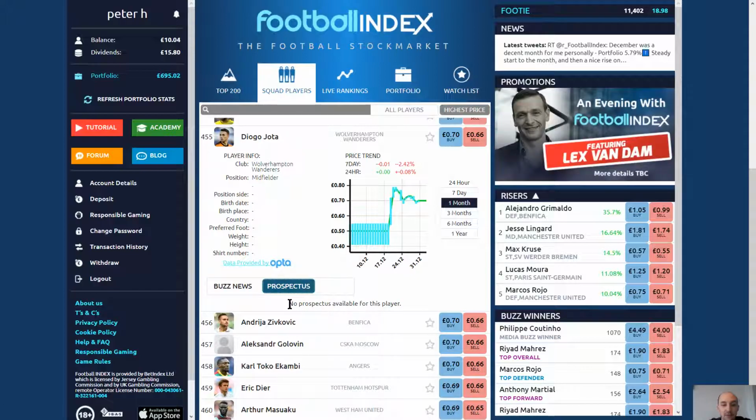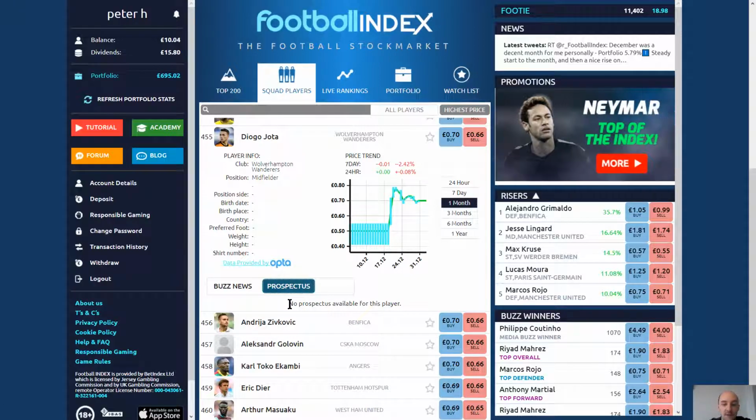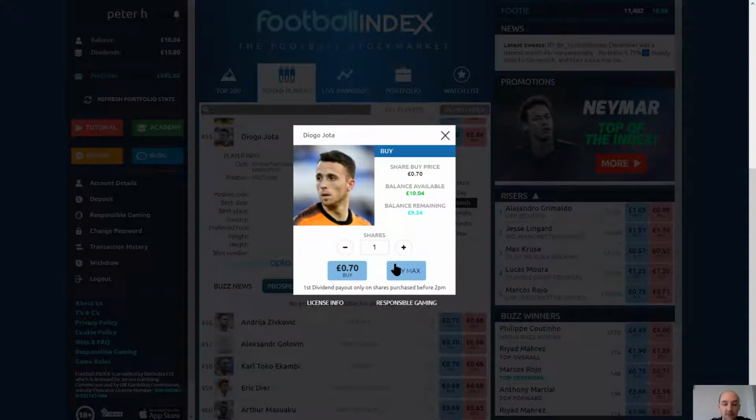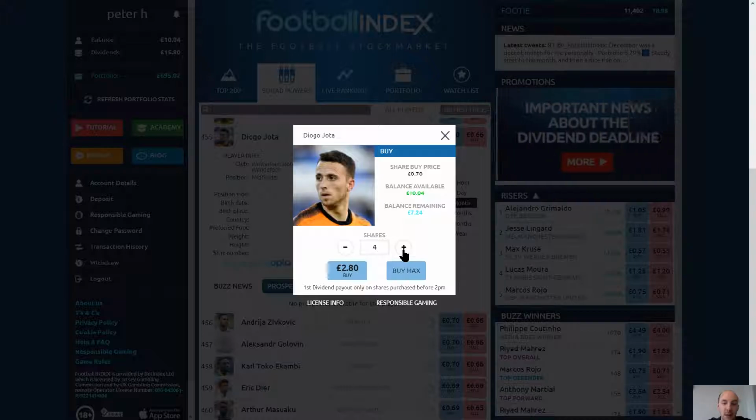You'll also see there is not a prospectus, as these tend to be for their higher value and more popular players. If I wanted to buy Diogo Jota, I would click buy on the 70p and I could either click buy max, buy one share, or select the number of shares that I wish to buy. You can only buy 100 shares, or as Football Index call it, futures, in a player in any one transaction. There is nothing stopping you, however, going back on and buying another 100 shares in the player.